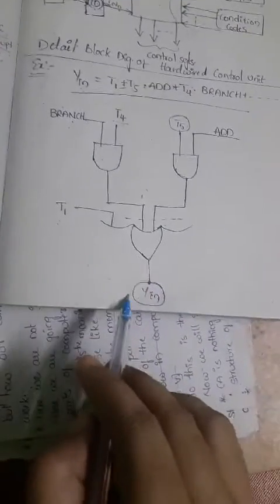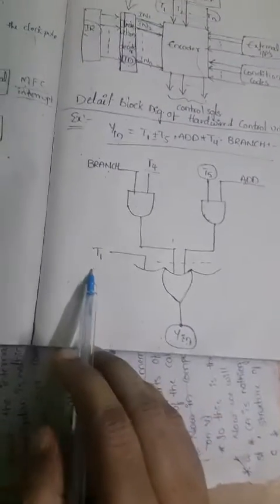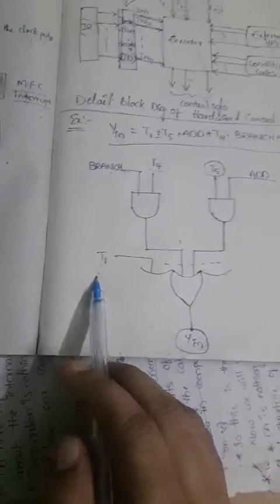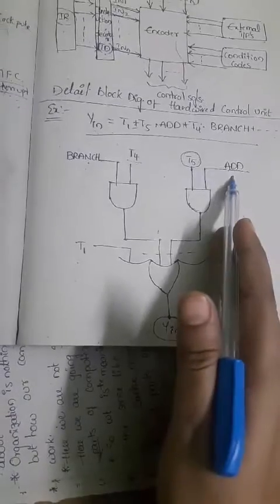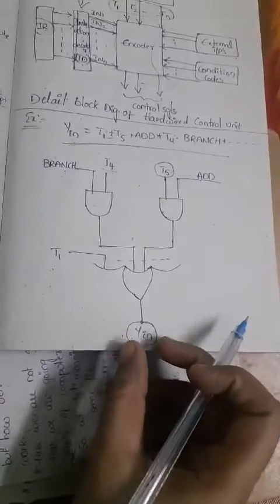That is when this Y input signal is in the active stage. The meaning of the Y input signal being active is: in time instant T1, as well as time instant T5 along with add, and time instant T4 along with branch. So in different cases, Y input is always in the active stage.